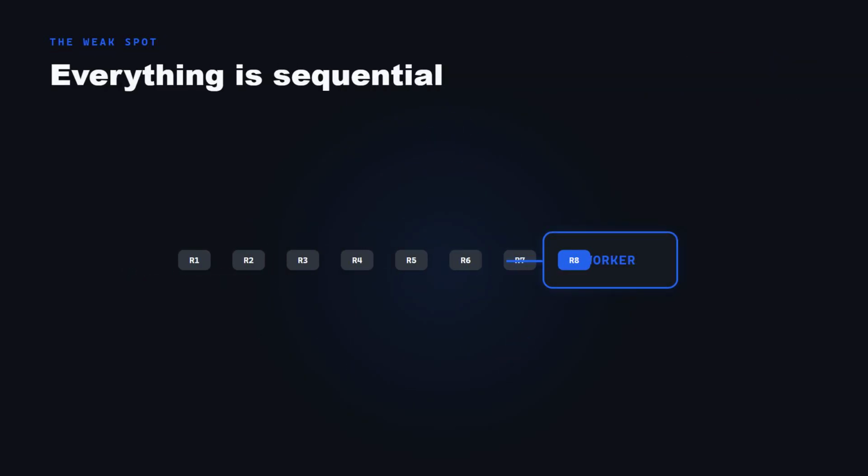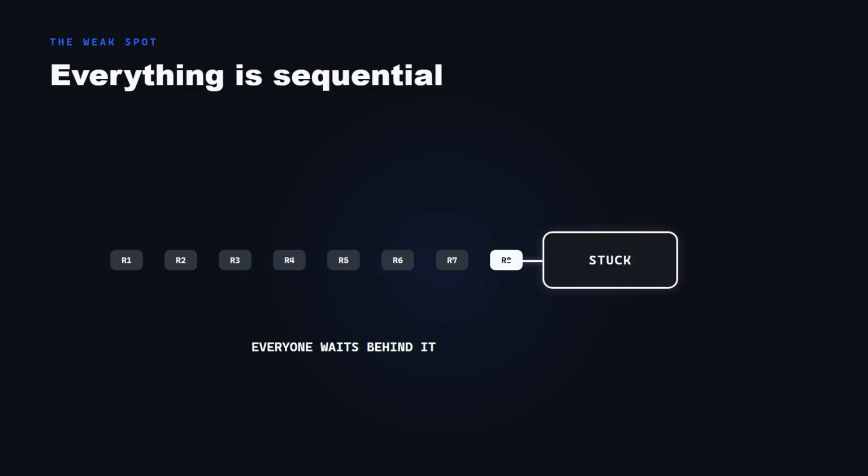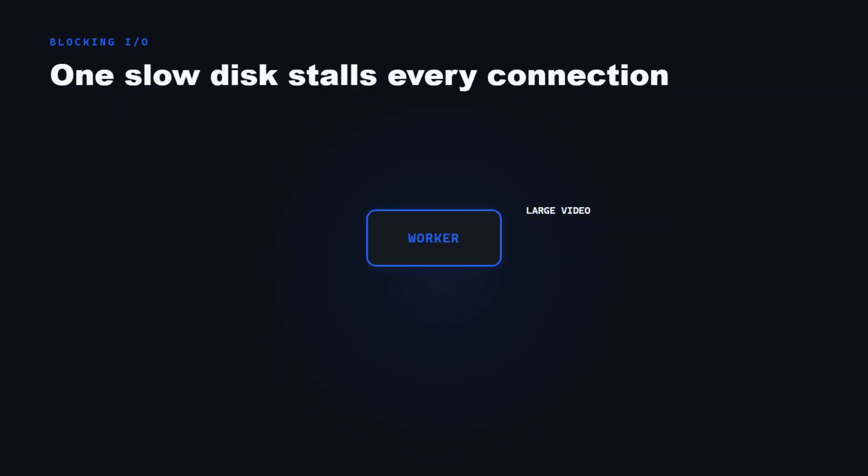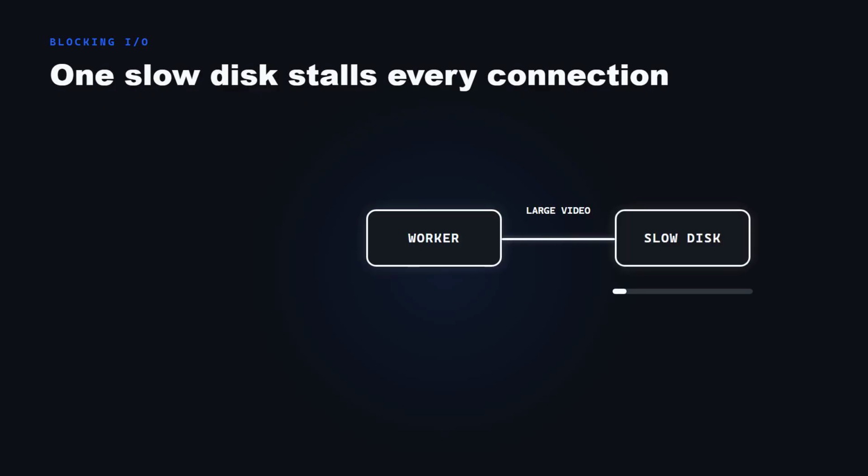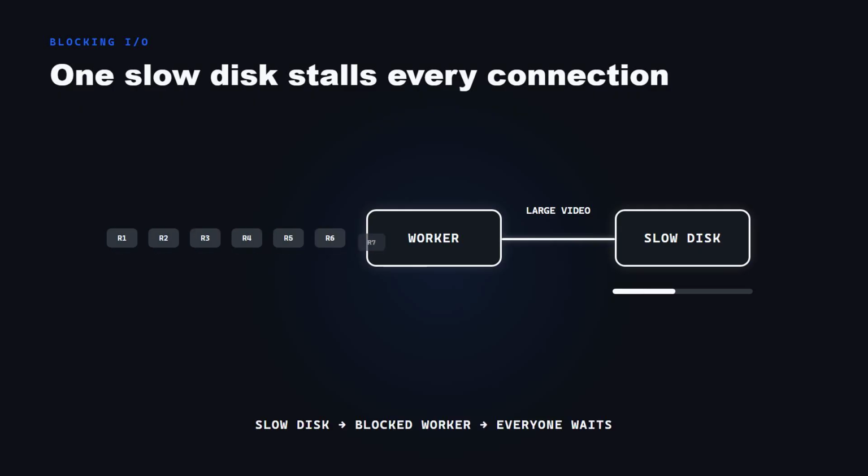Everything in that loop is sequential. If the worker gets stuck on one connection, everyone else waits behind it. Say a user requests a large video file sitting on a slow disk. On Linux, a normal disk read is a blocking call. The worker asks for the data and just sits there until the disk delivers it. While it waits, every other connection assigned to that worker is stuck, even something as simple as serving a small JavaScript file.